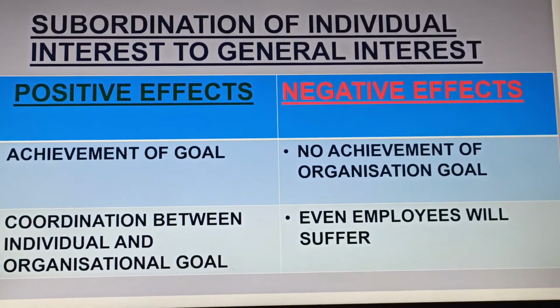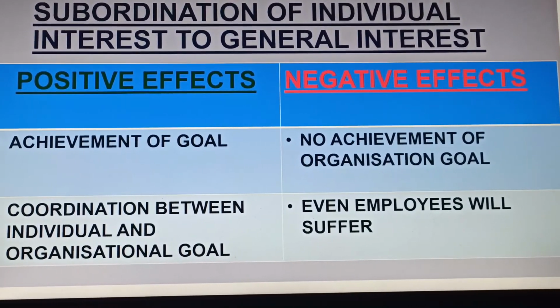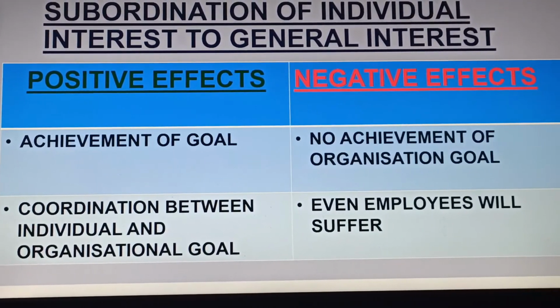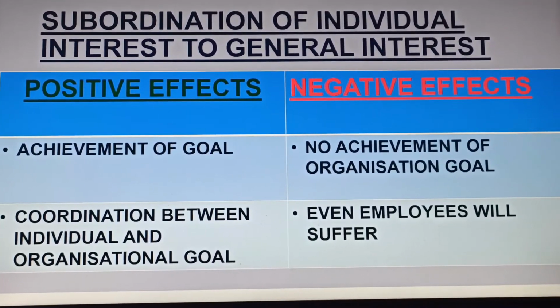So now comes the positive and negative impacts. First is positive: achievement of goals. It helps in achieving organizational goals. Then coordination between the two. If you maintain a balance between the two, definitely there will be coordination between the two goals.